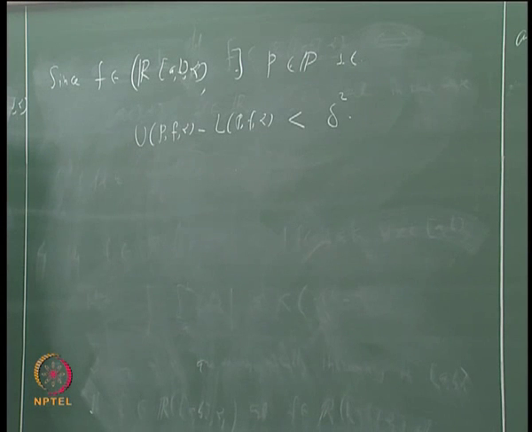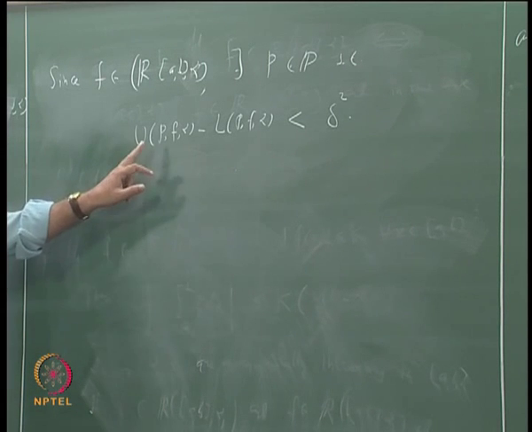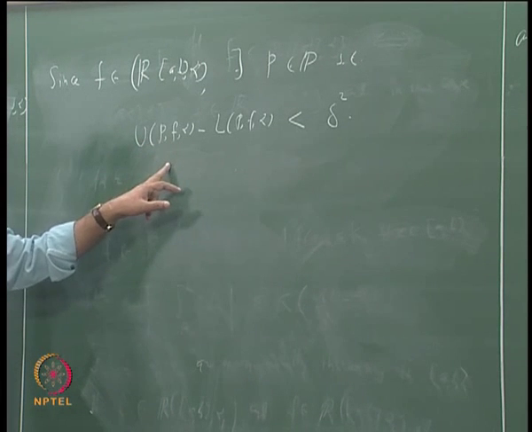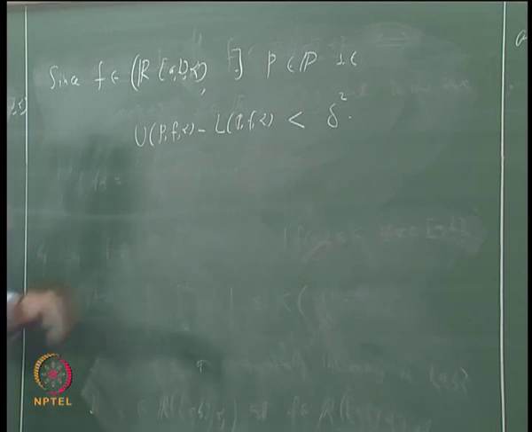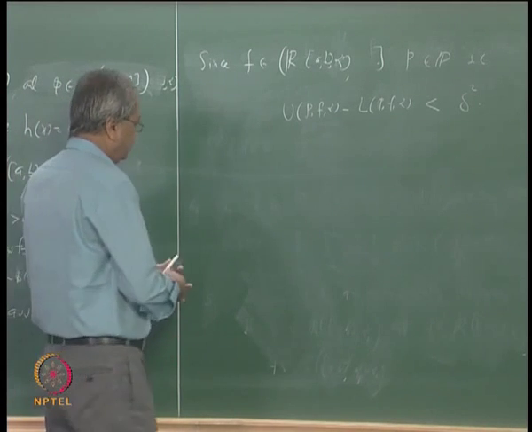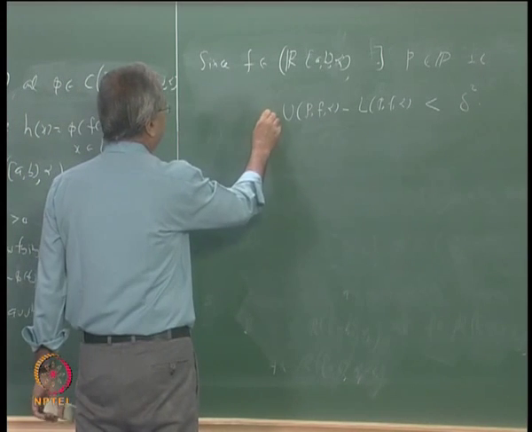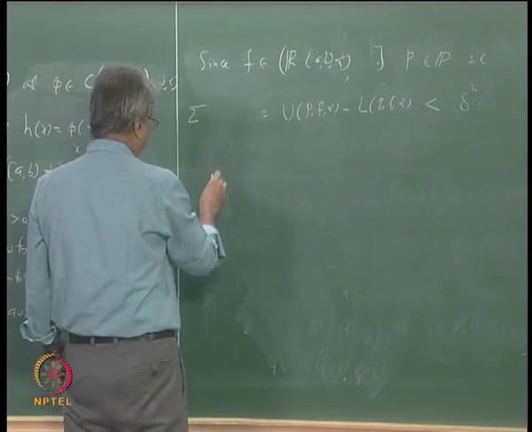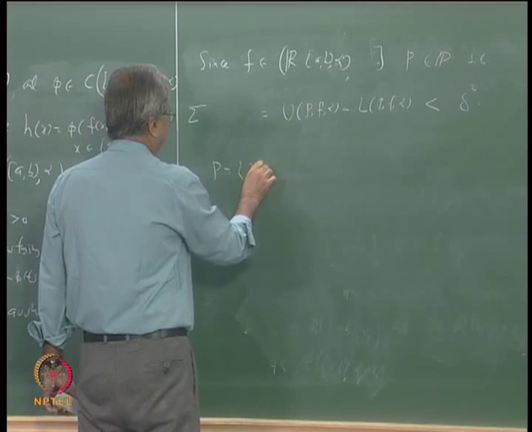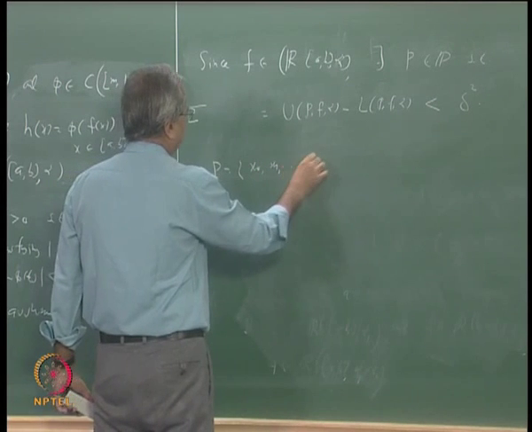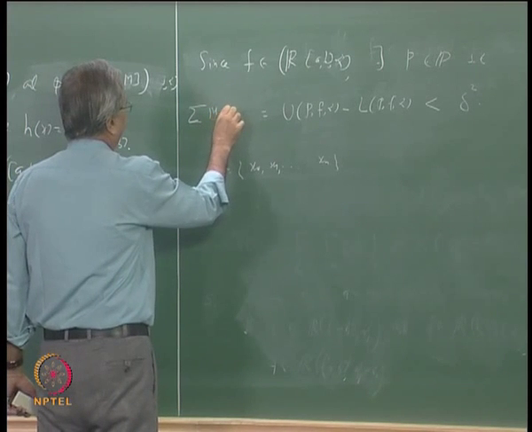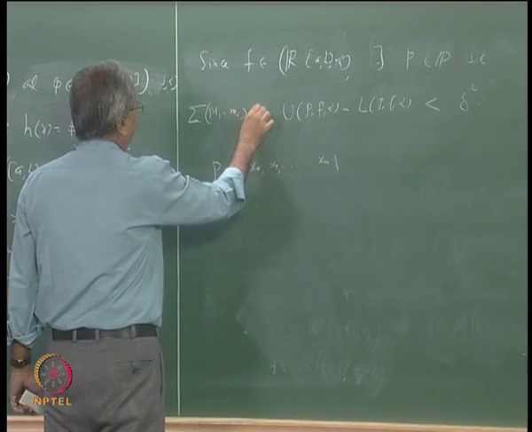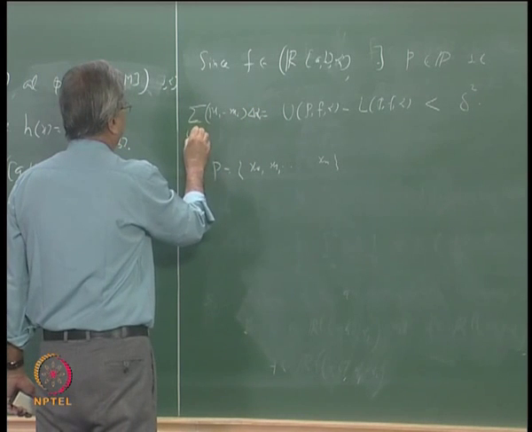Why delta square? That will become clear when we proceed with the proof, because we want to show that UPH alpha minus LPH alpha is less than epsilon. So this is just a preparation for that. Remember one more thing, if the partition P is x naught, x1, up to xn, then this is nothing but the sum of big Mi minus small mi into delta alpha i, i going from 1 to n.